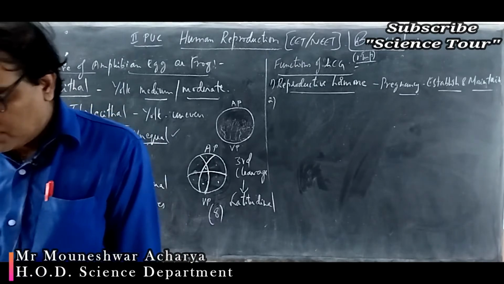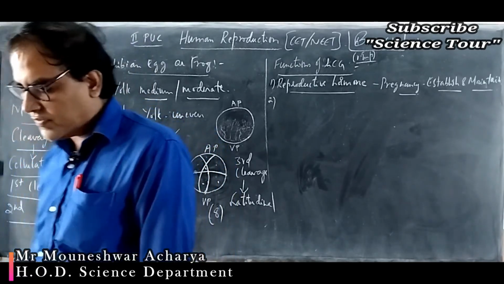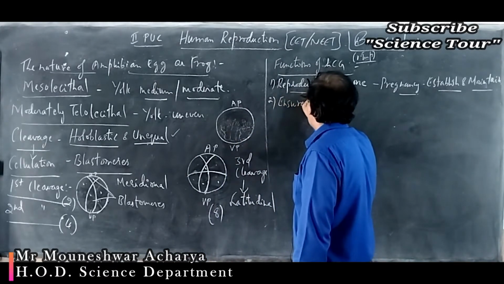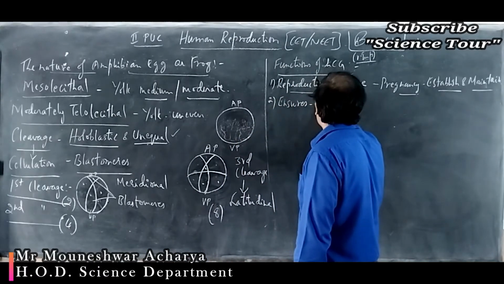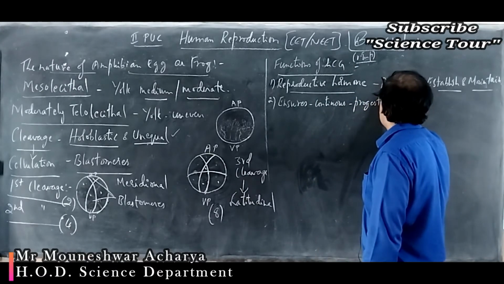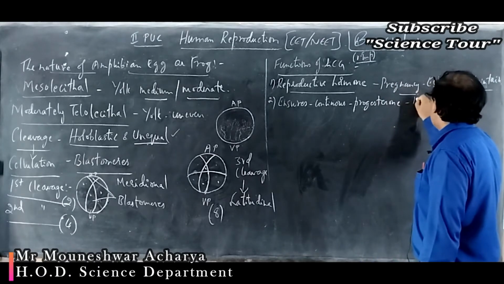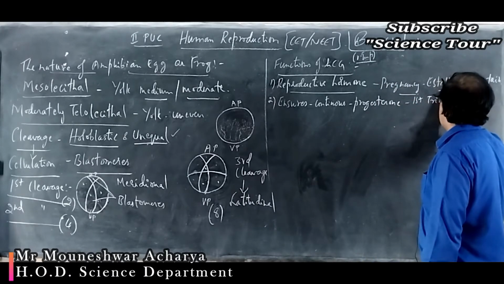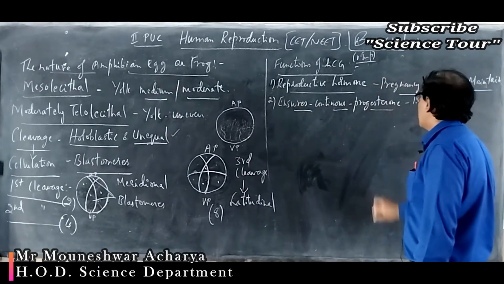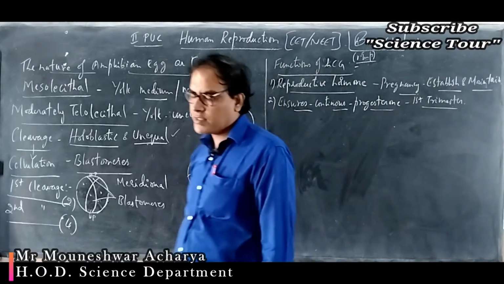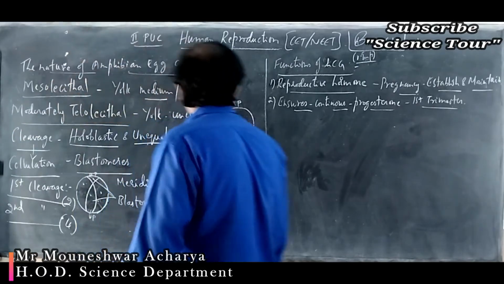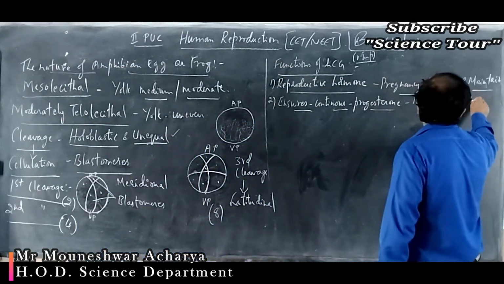Okay, and continuous production of progesterone throughout the first trimester, the first 3 months, ensures continuous production of progesterone, the pregnancy hormone, by the corpus luteum.